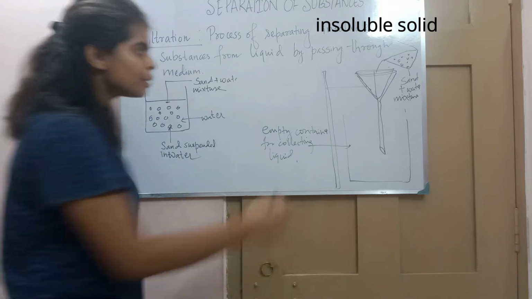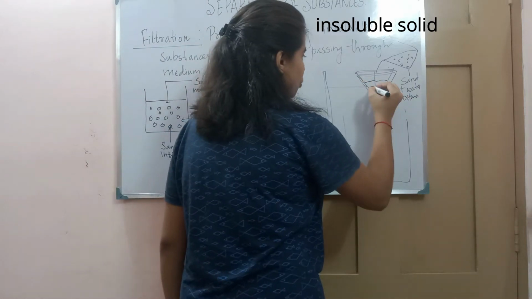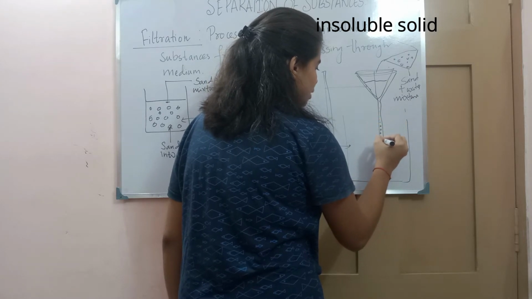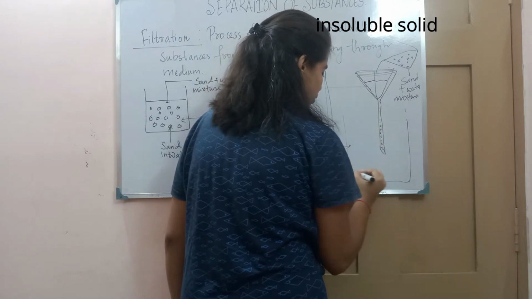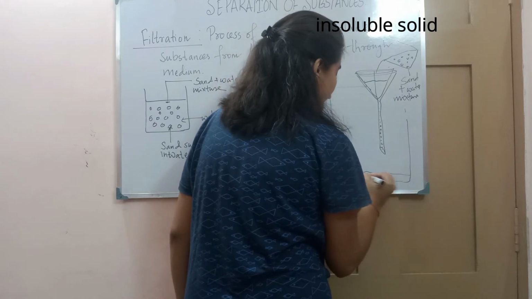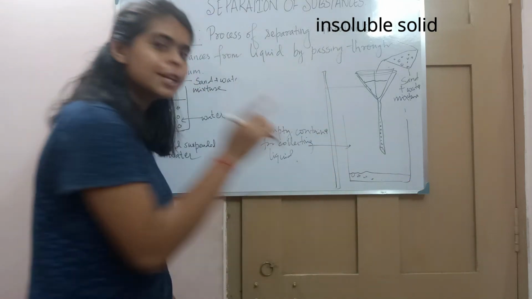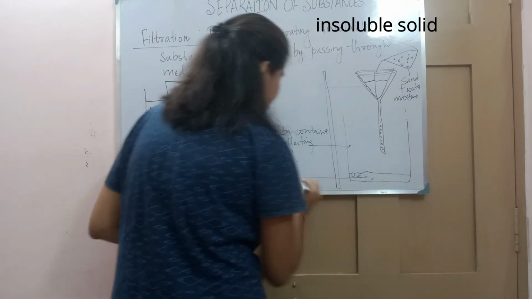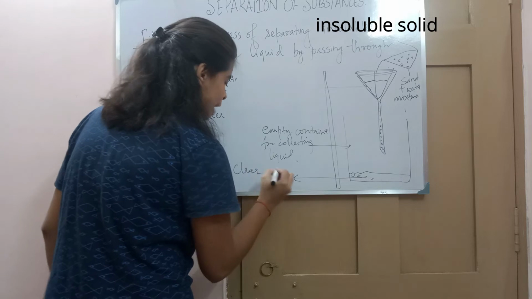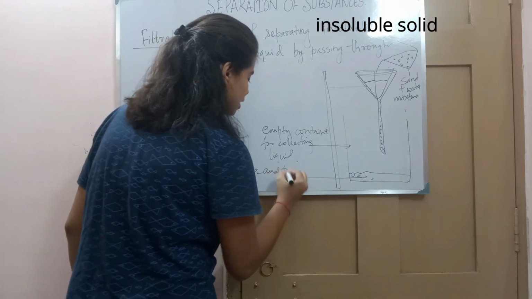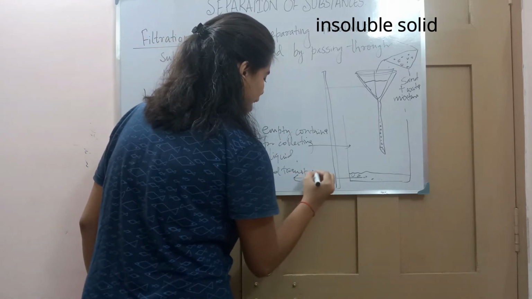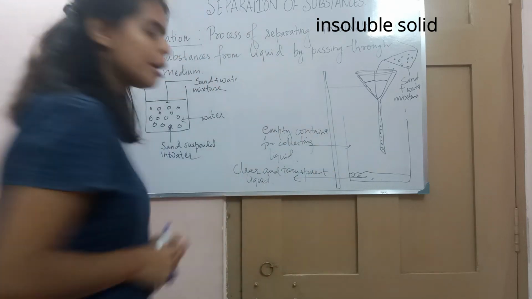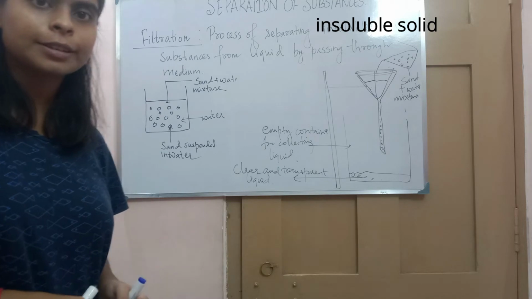After pouring, you will see that a small drop of liquid is falling into the empty container, and you will see that this liquid is very clear and transparent. After some time, you will find that you are getting a clear and transparent liquid in this empty container.